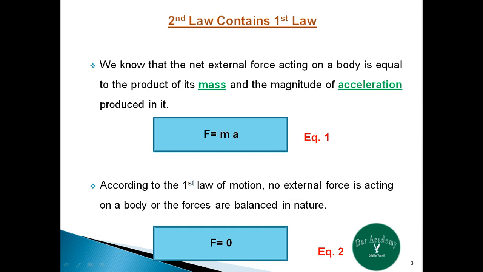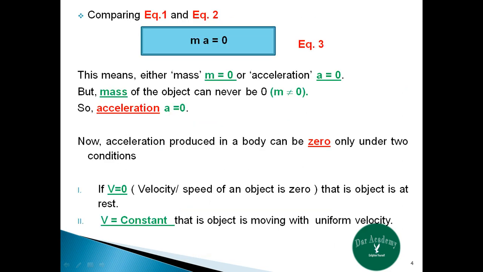Now, according to the first law of motion, no external force is acting on a body, or the forces are balanced in nature so as to preserve the state of inertia of the object. That is, the net force acting on a body is 0, that is F is equal to 0. Comparing equation first and equation second, we get ma is equal to 0. This means either mass m is equal to 0 or acceleration a produced in the body is equal to 0. But the mass of an object can never be 0 since mass is a non-zero quantity. Therefore, it means acceleration a is equal to 0 in equation number 3.